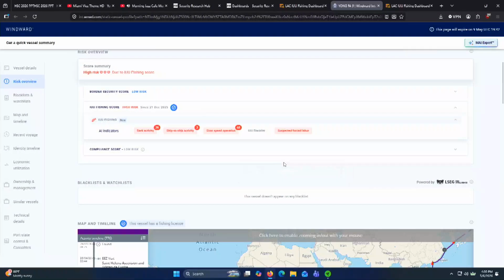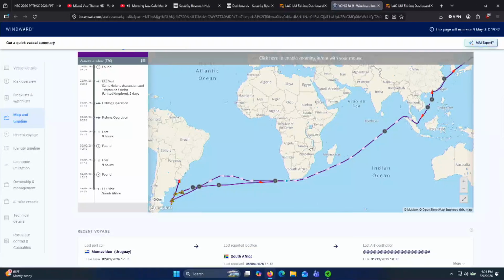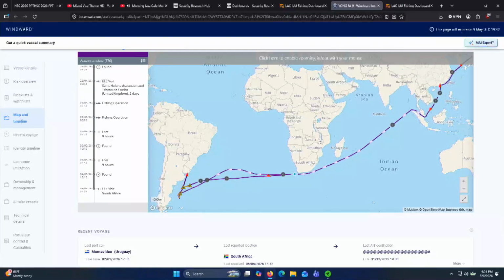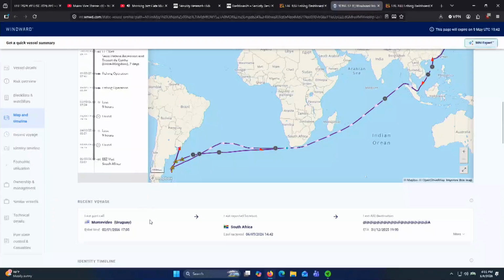And we can scroll down a little bit further. If it's on a blacklist, it indicates it, but we see the big map. This tracks back a year of activity for this vessel, where it's been, its port activity. We can see that its last port call was in Uruguay, and we can see if it is reporting where its next destination is. Right now, we can see that it's left the coast of Argentina, is on the tip of Africa right now, off of South Africa.